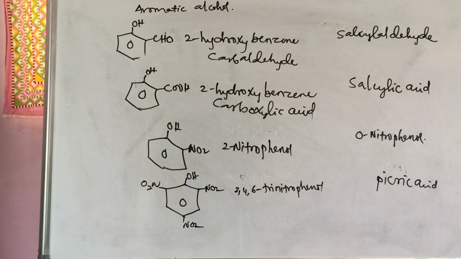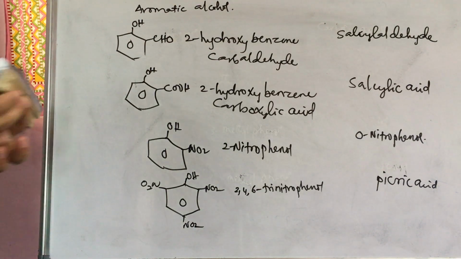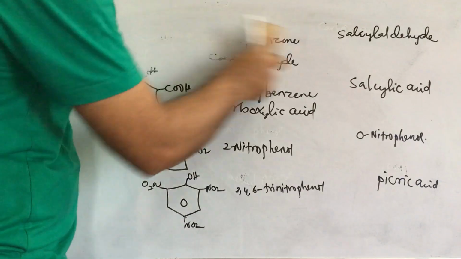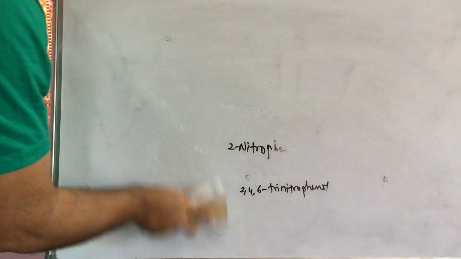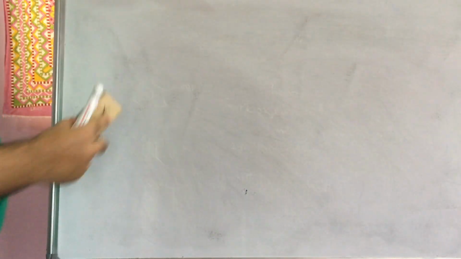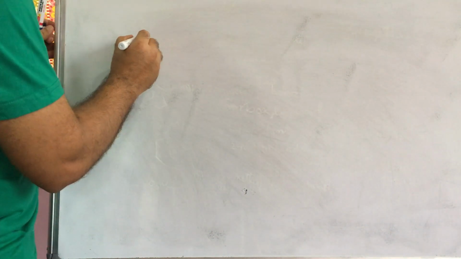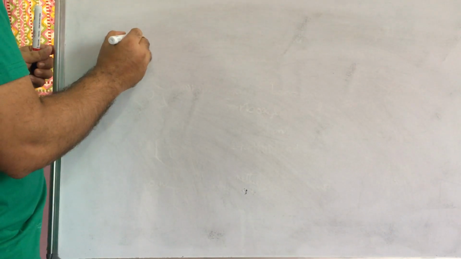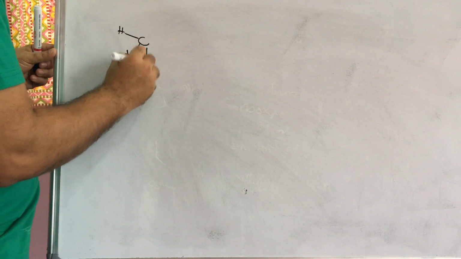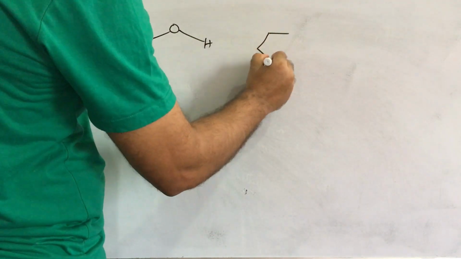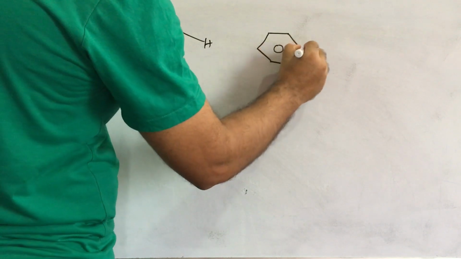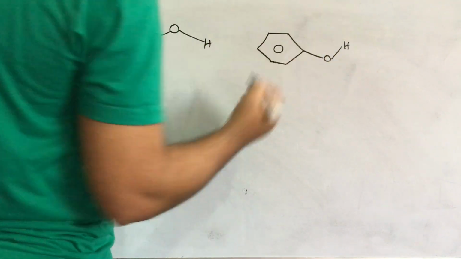Next, after this, we will discuss the structure of alcohol and phenol, and next ethers, because when you discuss the structure, it should be a combined discussion. Now I am discussing normal methyl alcohol, CH3 O H. This will be the benzene, and next here O H. This is phenol.